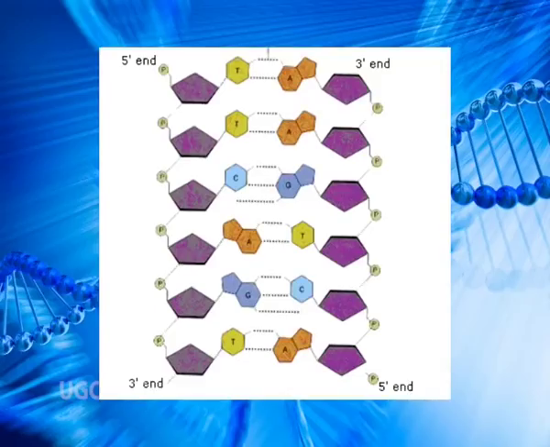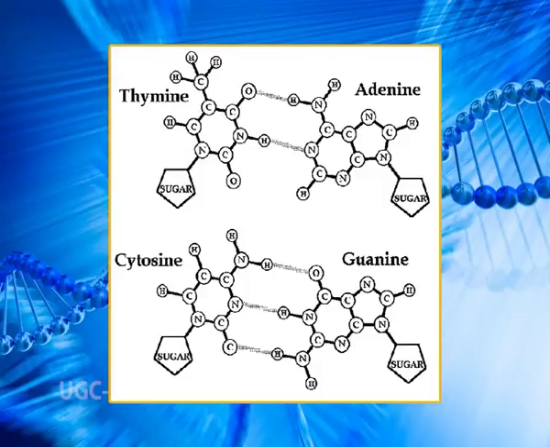The nitrogen bases of the two opposite chains exhibit highly specific base pairing. A purine in one chain always pairs with a pyrimidine in the opposite chain. Among purines, adenine pairs only with the pyrimidine thymine and vice versa. Similarly, guanine pairs only with cytosine and vice versa. There are two weak hydrogen bonds between adenine and thymine, or thymine and adenine. There are three weak hydrogen bonds between guanine and cytosine, or cytosine and guanine.